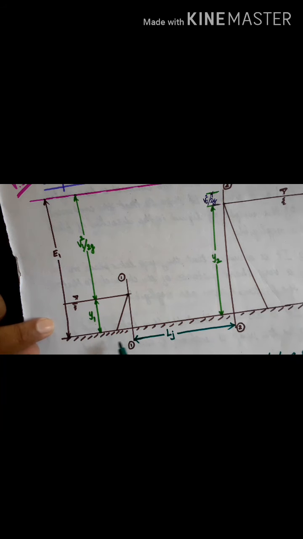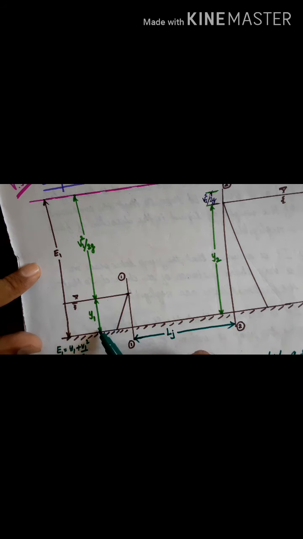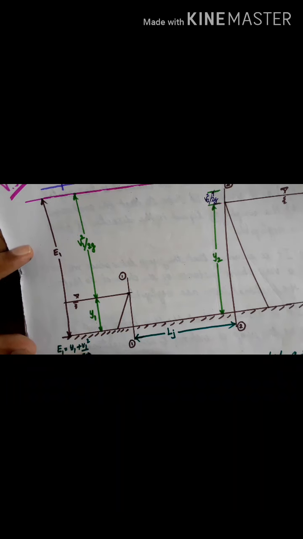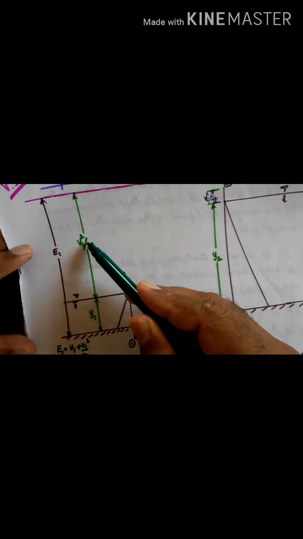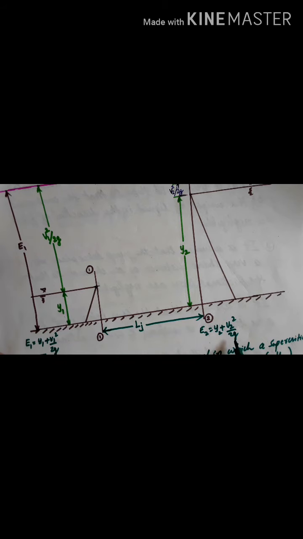Then we can also calculate the specific energy at 1, that is E1. E1 can be written as y1 plus v1 square by 2g. So here I have marked y1, and this much is the velocity head. Lower the depth, higher the velocity. And one more we can write here, specific energy at 2 will be y2 plus v2 square by 2g.